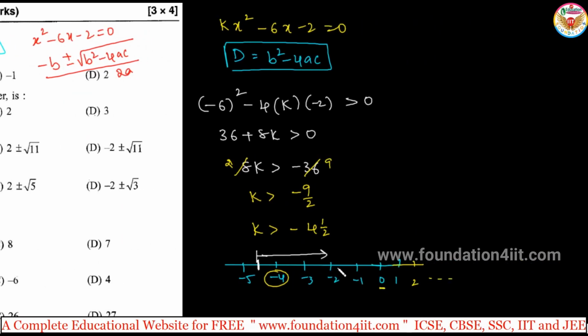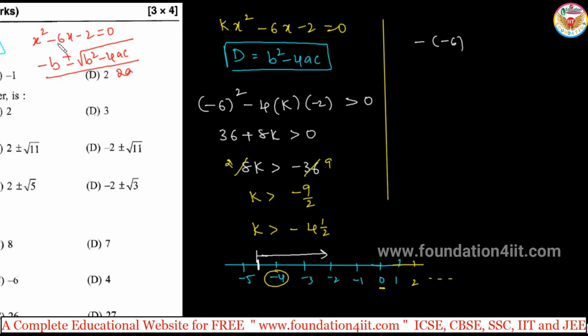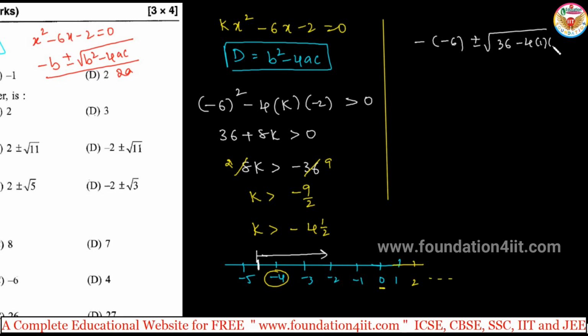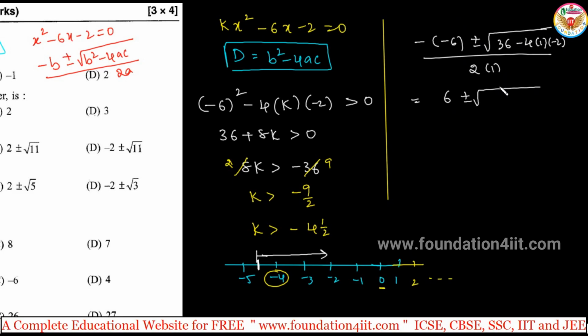Let us do it. Minus b: minus of minus 6, because the b value is minus 6, plus or minus root of b square, minus 6 whole square, so 36, minus 4 into 1 into minus 2, divided by 2a, which is 2 into 1. So 6 plus or minus root of 36 plus 8, divided by 2.